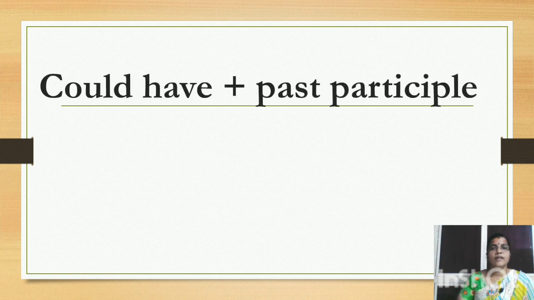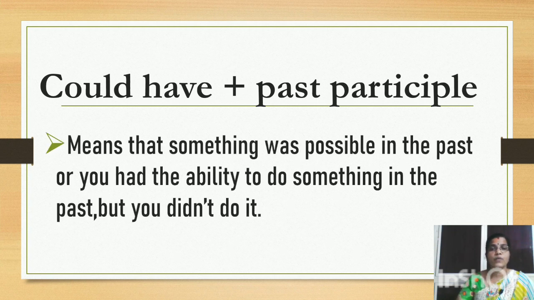Let's look at the first one, could have plus past participle. Remember, whenever we use all these modal auxiliaries with have, we use only the past participle form. So what do you mean by past participle form? That is the third form of the verb. I hope you are able to recall it. For example, if you have sing, sang, sung, the third form is called past participle. So in this structure, we make use of only the past participle form.